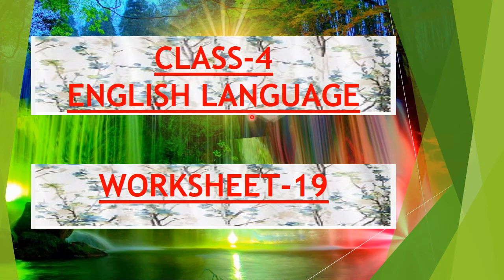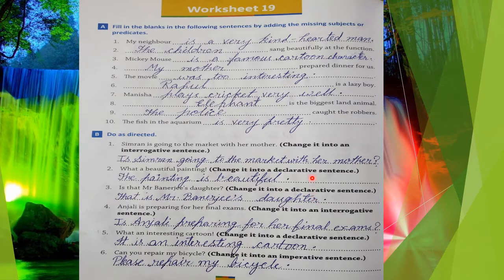This is English language, and today we'll start worksheet number 19. Class, this is worksheet number 19, which is based on sentences. What is a sentence? A sentence is a group of words which have complete sense. So the first question is, fill in the blanks in the following sentences by adding the missing subjects or predicates. Class, sentences have two parts. One is subject and second is predicate. So here in this question you have to complete these sentences with subject or predicates.